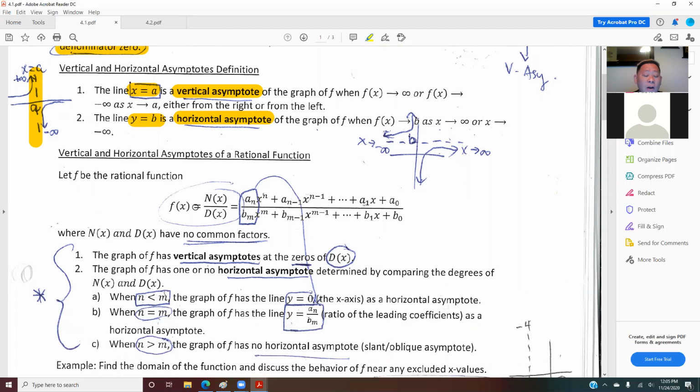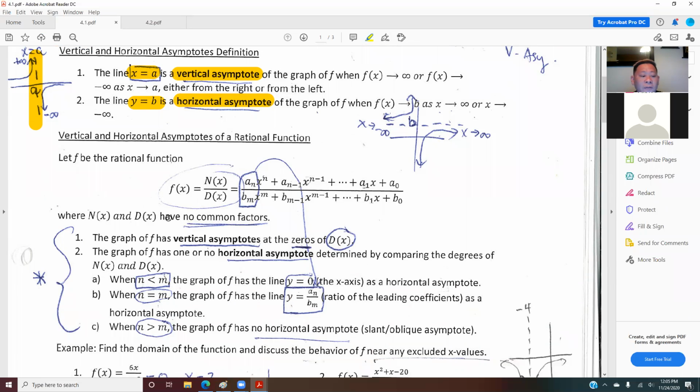In order for us to find your vertical and horizontal asymptotes, the first thing is that your rational function has no common factors. What does that mean? It means that when you get this kind of rational function, you have to factor it.